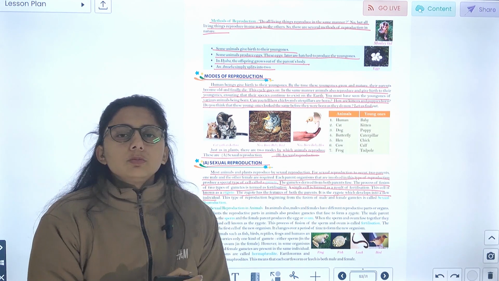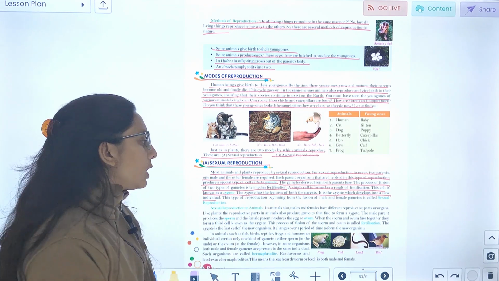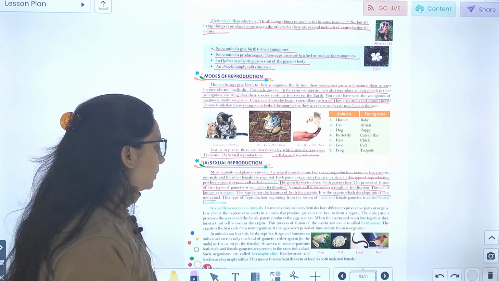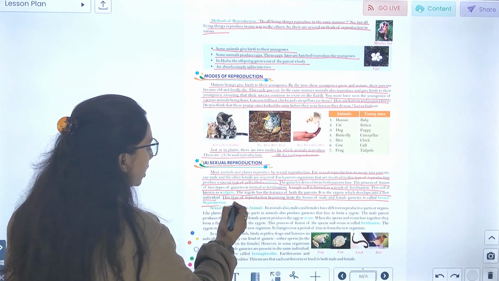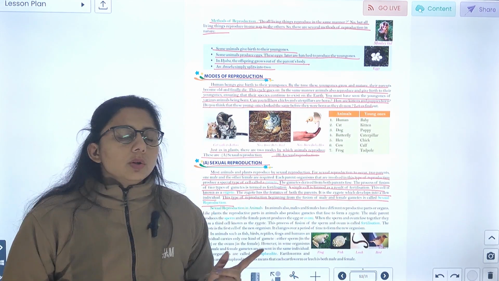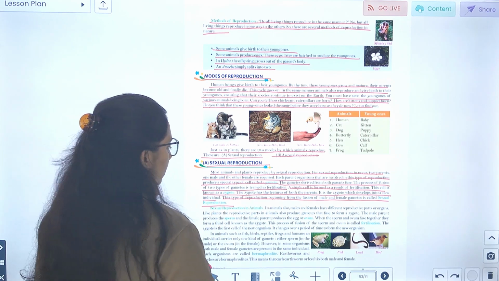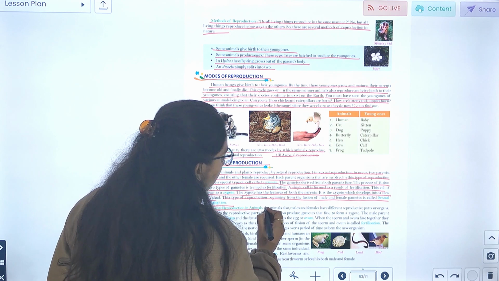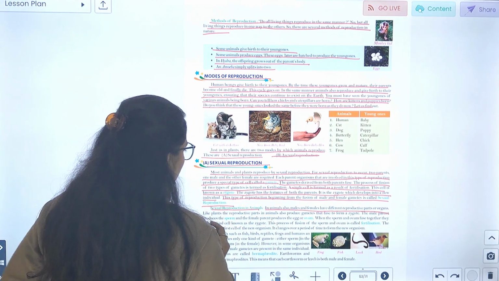ठीक है, तो zygote होता है उसमें दोनों parents के features होते हैं और फिर zygote develops into a new individual. This type of reproduction beginning from fusion of male and female is called sexual reproduction. जो fusion होता है male और female gametes का उसे हम क्या कहते हैं? Sexual reproduction कहते हैं.